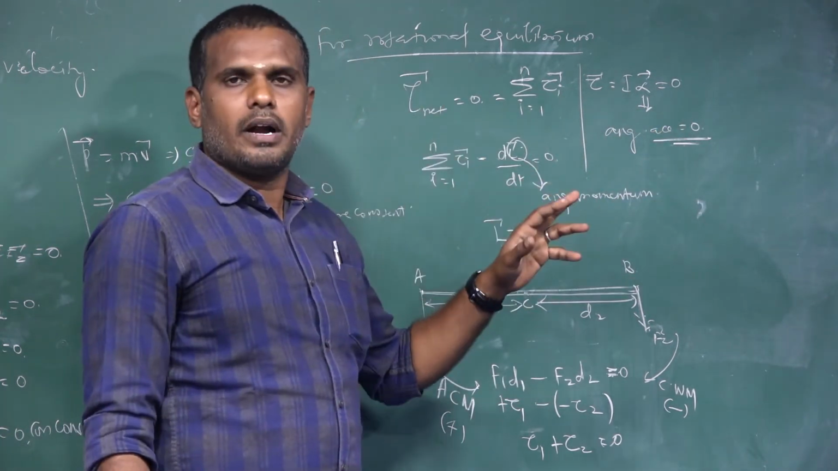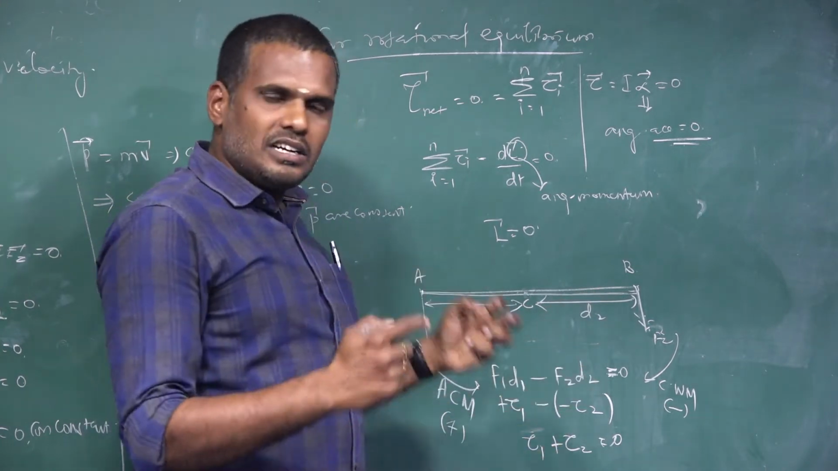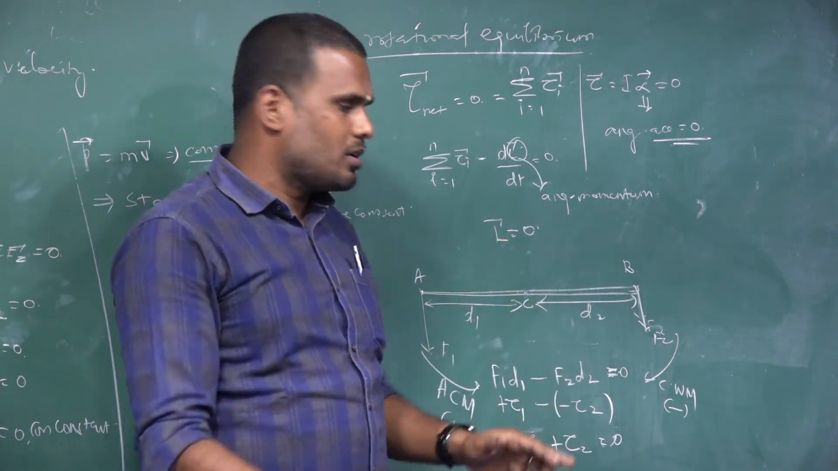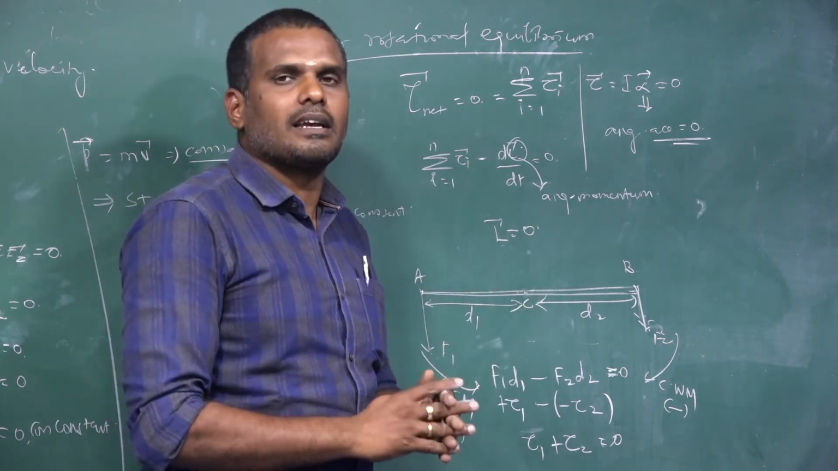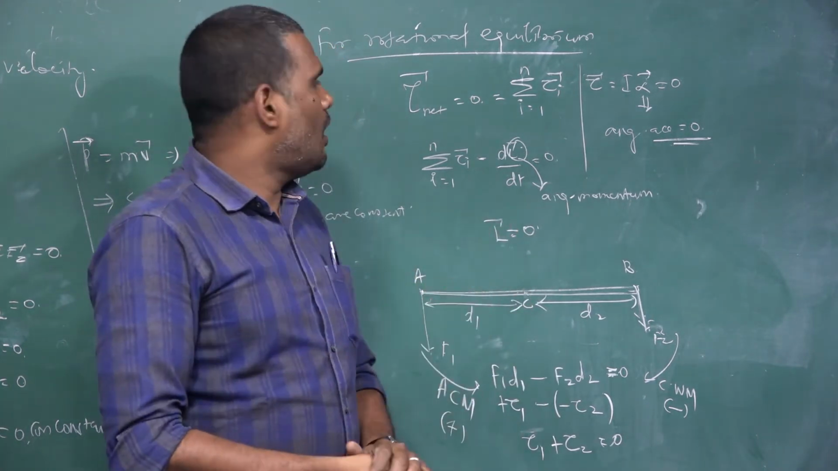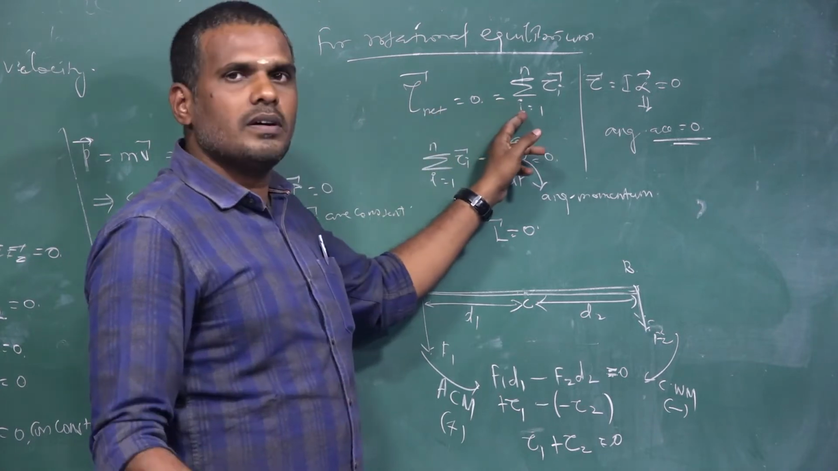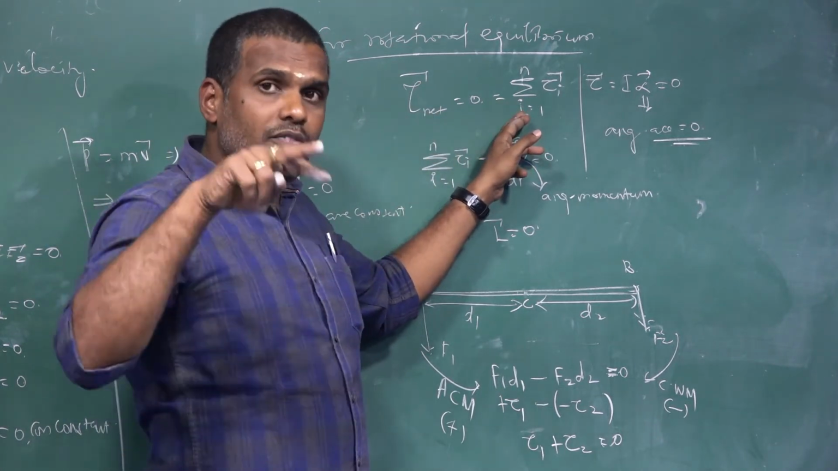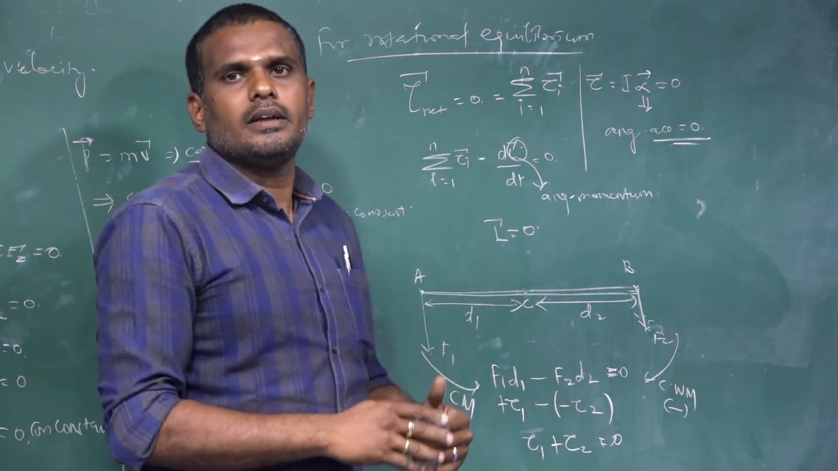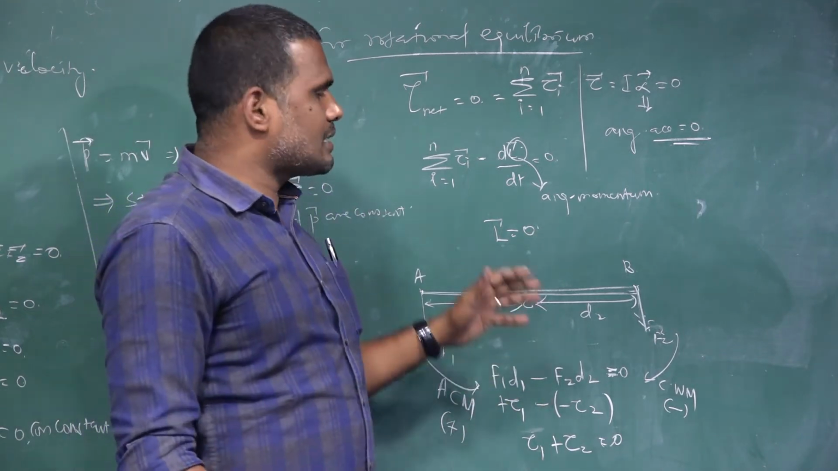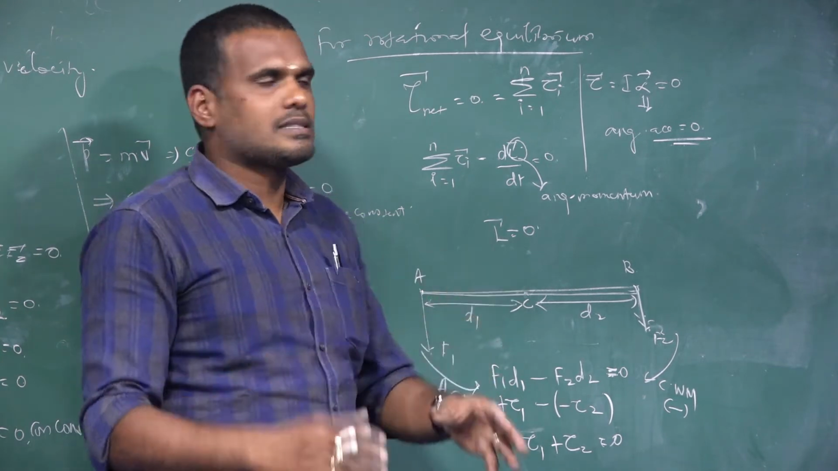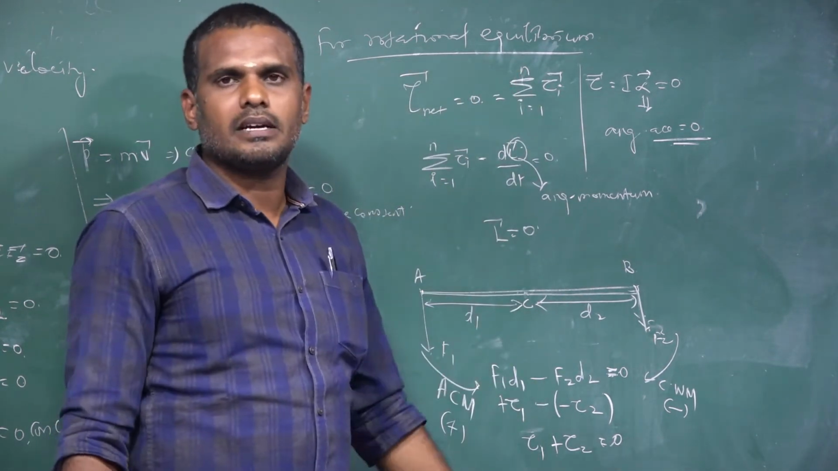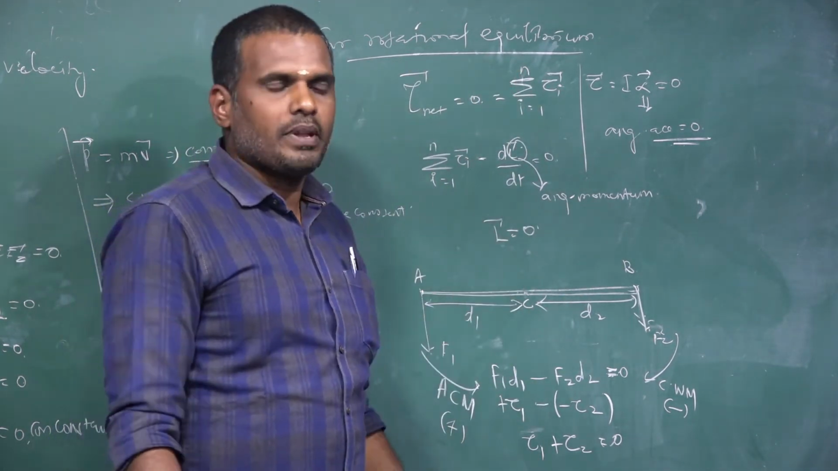Angular momentum of the body will become 0. The net torque acting on the body will be equal to 0, or the sum of the moments of all the forces acting on the body will be equal to 0, or the sum of the torques produced by different forces on the body will be equal to 0. If all these conditions do exist, then we can say the body is in a state of rotational equilibrium.